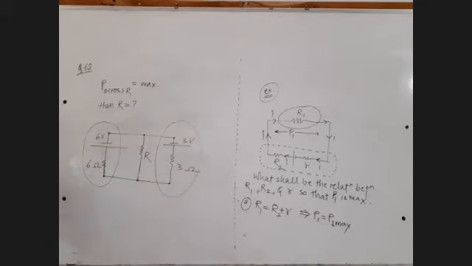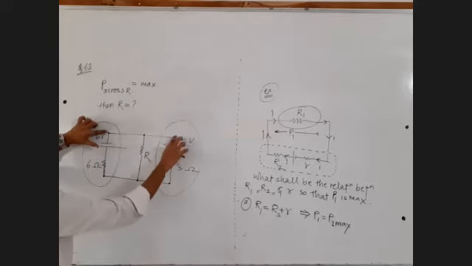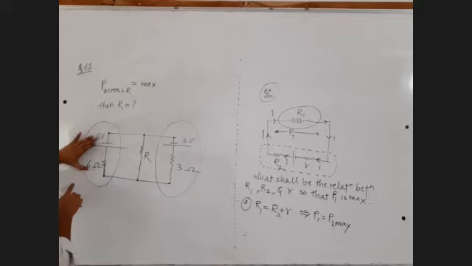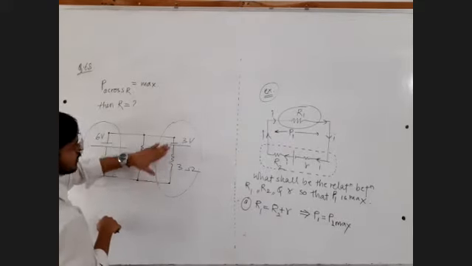Okay, sorry, not in series. Here, from the point of view of these two cells, you should say that this point and this point both are the same. Let us assume this 6 ohm as the internal resistance of this cell. Let us assume that this 3 ohm resistance is the internal resistance of this cell. Okay, this is a new type of question for you.